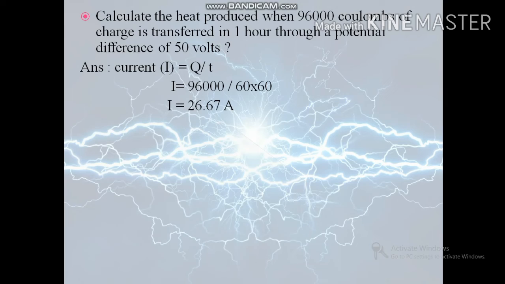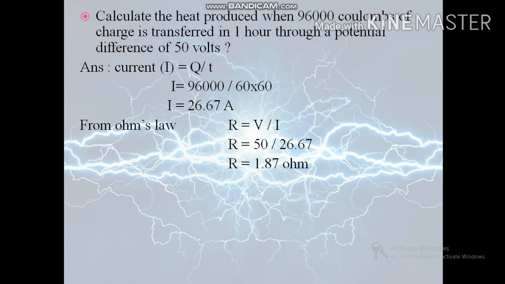So here from Ohm's law we know that R equal to V by I. By putting the value of potential difference and current, we got 50 divided by 26.67, which is equal to 1.87 ohm. So heat produced H is equal to I square into R into T. Here I equal to 26.67.